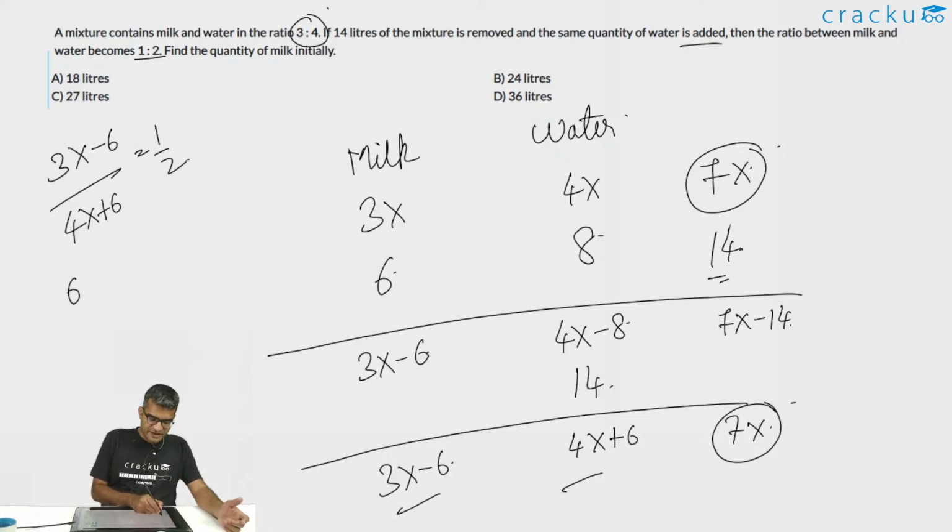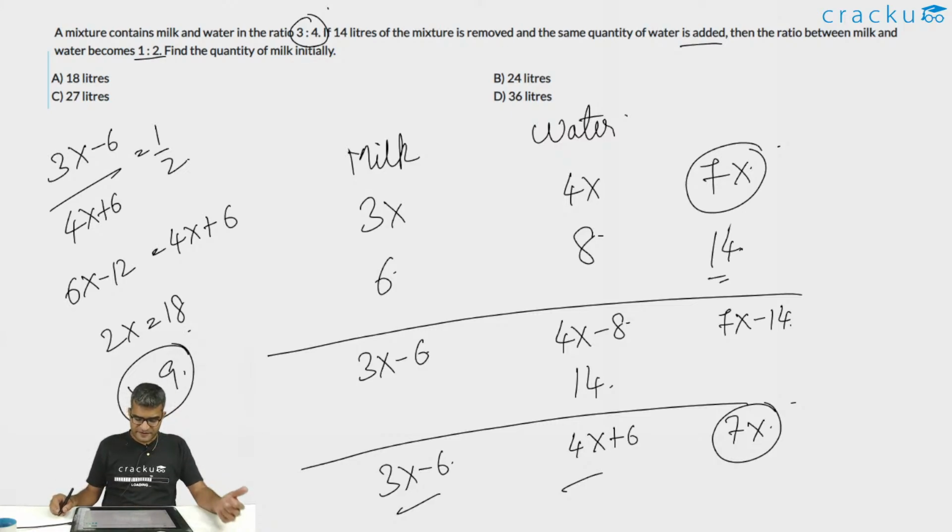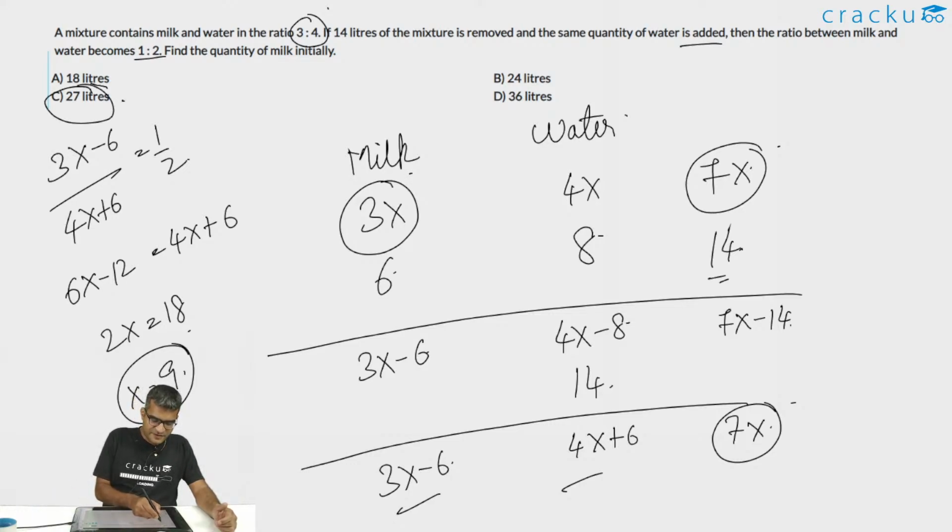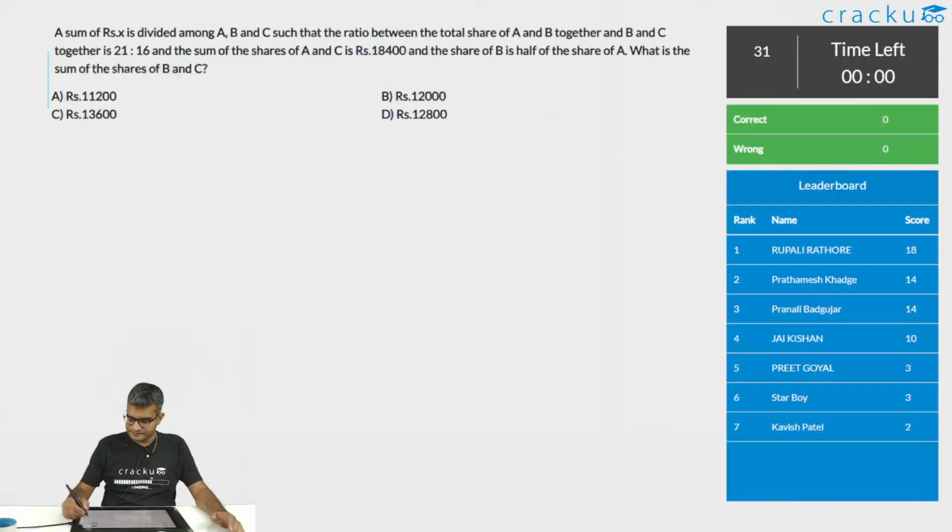Now you can cross multiply. 6x minus 12 is equal to 4x plus 6, or the value of 2x is equal to 18, or the value of x is equal to 9. If the value of x is equal to 9, what is the value of 3x, which is the quantity of milk initially? The value of 3x will be 27 liters, which is option C. Let us look at the next question.